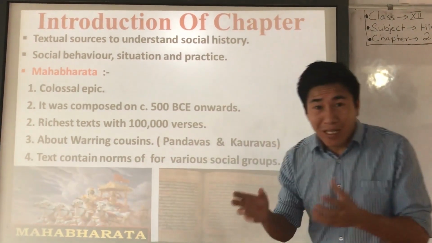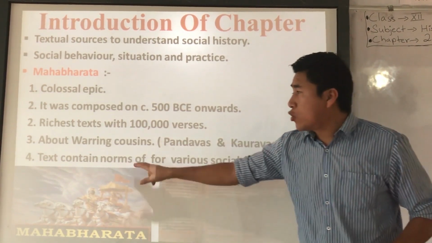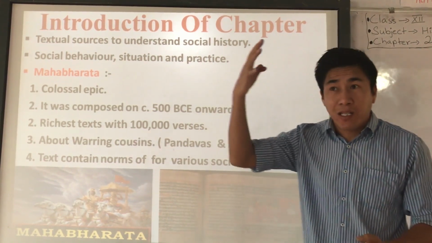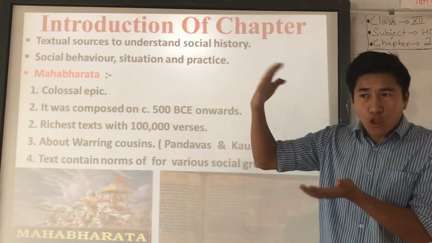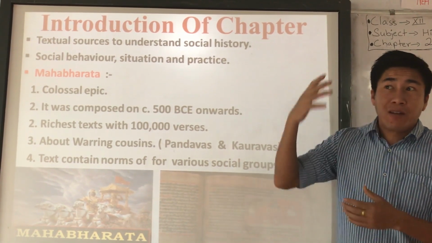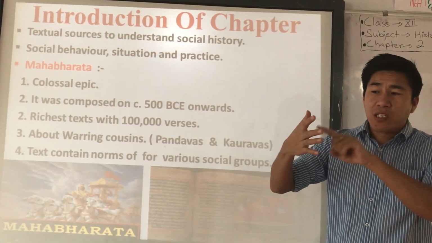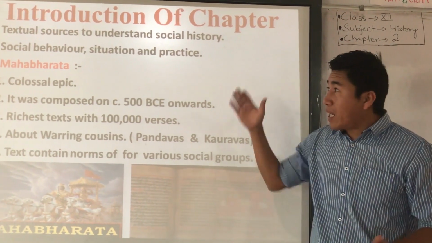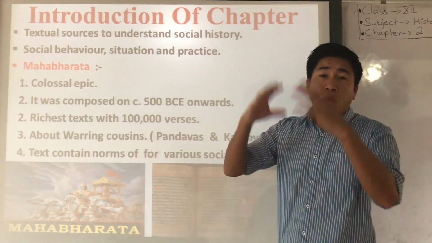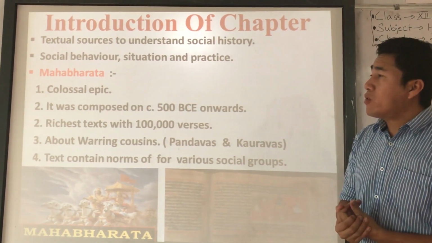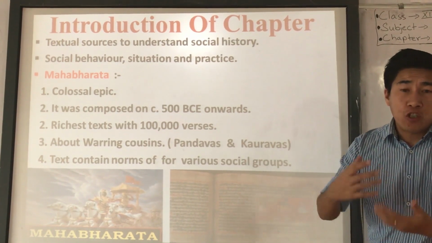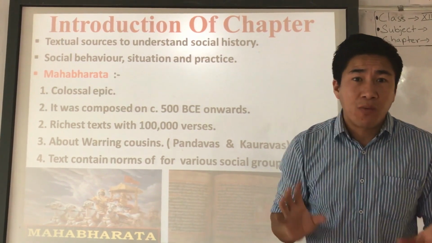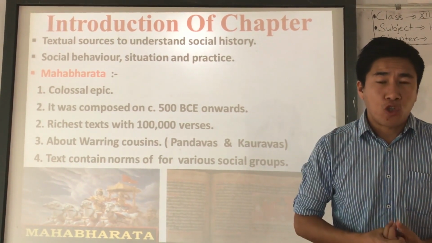Because the Mahabharata text contains norms, meaning rules, different kinds of rules for various social groups. There were 4 social groups in the ancient social hierarchy: the Brahmans, Kshatriyas, Vaishyas and Shudras. And also we have the untouchables, the Dalits. Understood? So that is all about the intro of the chapter. On the whole, in this chapter, we are going to study the social history of ancient India, and we take the Mahabharata text at face value to study the ancient social history.